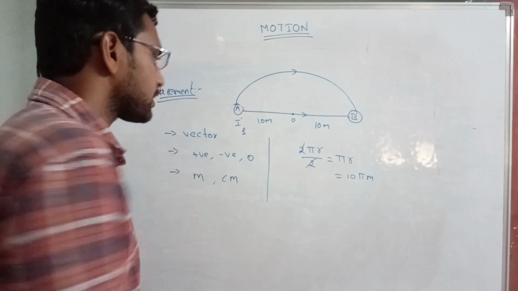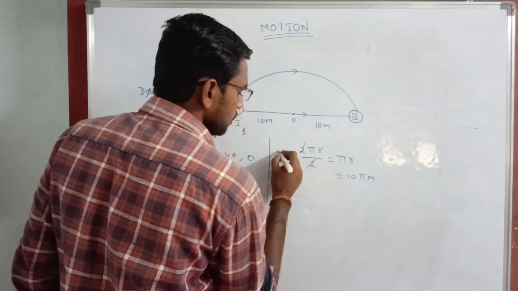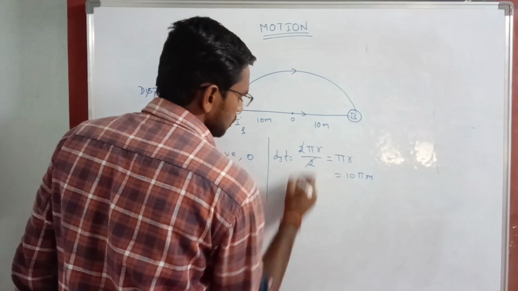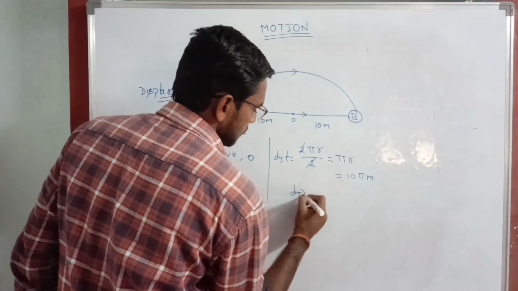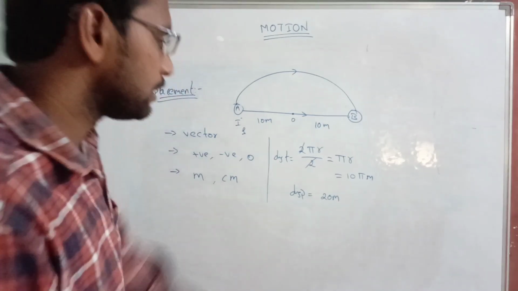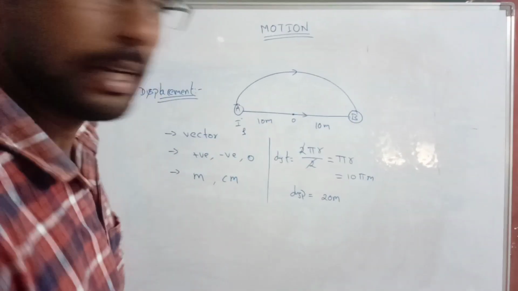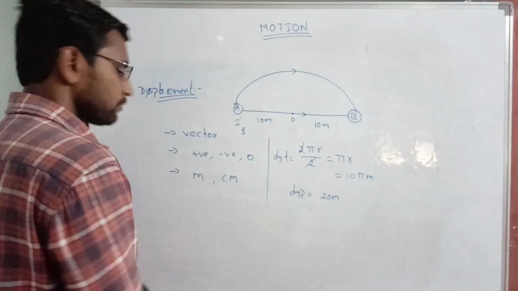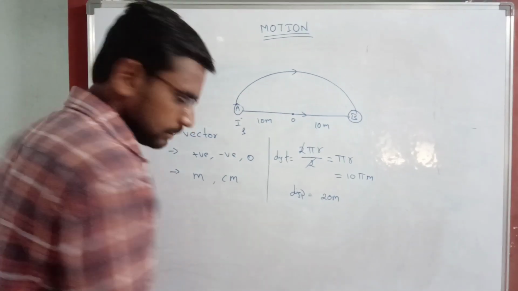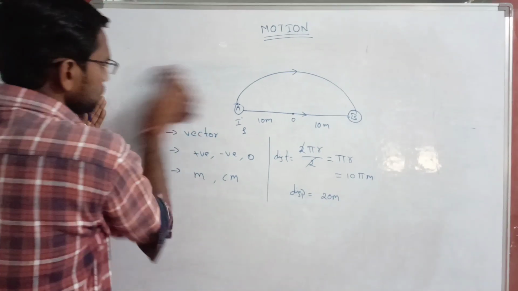Then what will be the displacement? The shortest distance, this only. Displacement is 20 meters. Distance is about 31 meters, displacement is 20 meters. Clear now? I hope you all understand. If you have any doubts, you can ask. Okay, next.